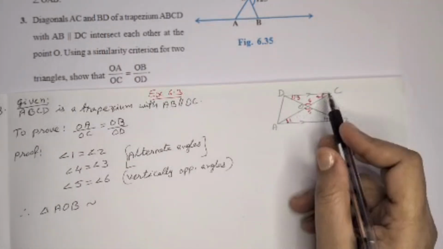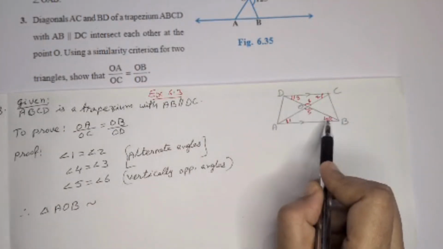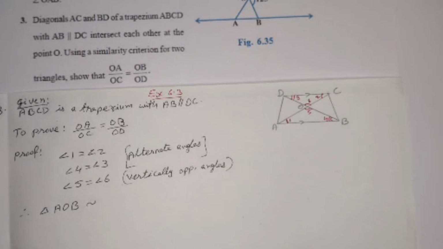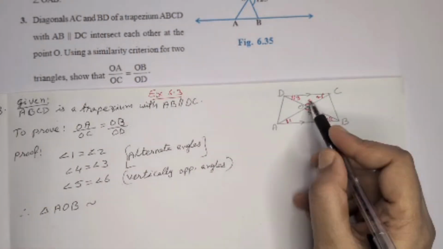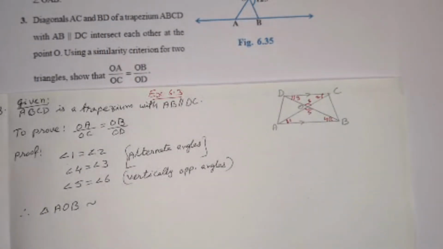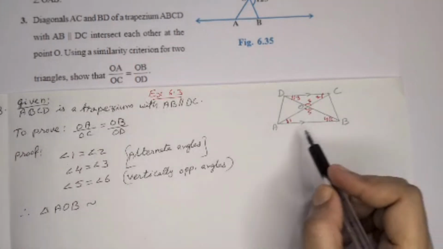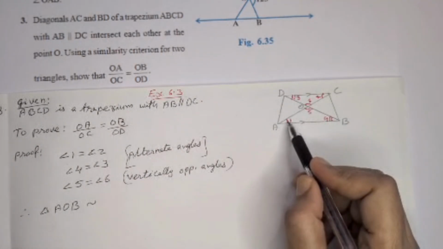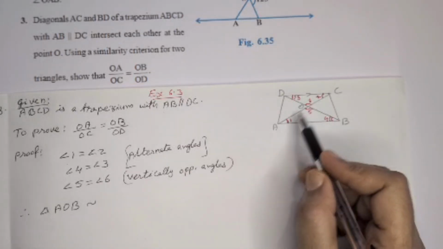Here angle 1 is equal to angle 2 and angle 4 is equal to angle 3. Alternate interior angles are equal. Angle 5 is equal to angle 6, vertically opposite angles are equal. Therefore, we can write AOB similar to, and we are taking corresponding angles from the